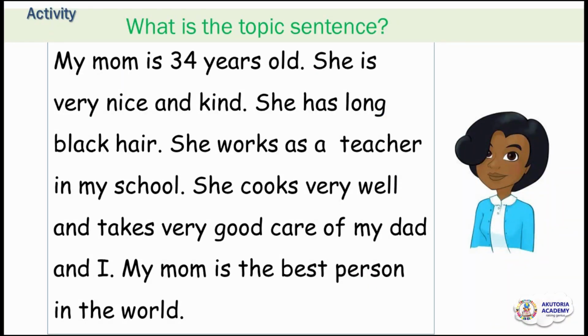Activity time. I will want you to read this paragraph and identify the topic sentence.